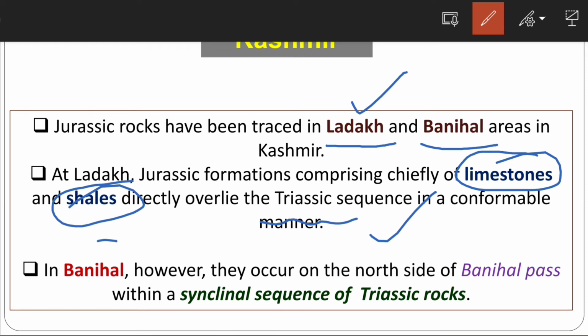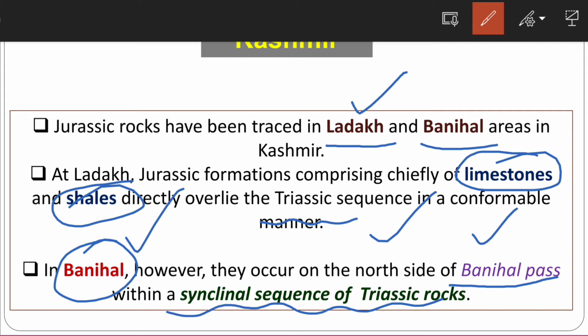And in Banihal area, the rocks occur on the northern side of Banihal Pass. So there is Banihal Pass, you will know if you have studied geography. Banihal Pass is there within a synclinal sequence of Triassic rocks. Okay, so these Jurassic rocks in Banihal area occur on the northern side of Banihal Pass.